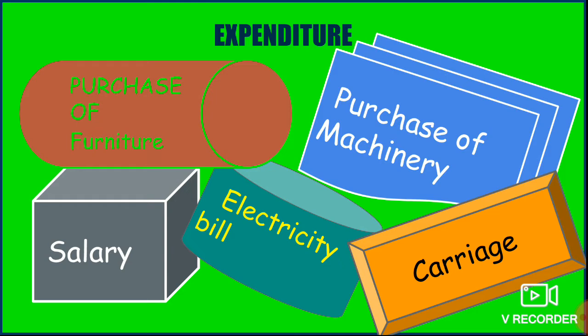For example, the business may pay salary to get the service of the employees, pay an electricity bill to get the service of electricity, or pay carriage to get the service of carriage. Similarly, it may also purchase furniture, and in order to purchase furniture, machinery or an asset, it may take a loan. So the amount which is spent by an organization, or the liability it incurs to receive some benefit, is termed as an expenditure.